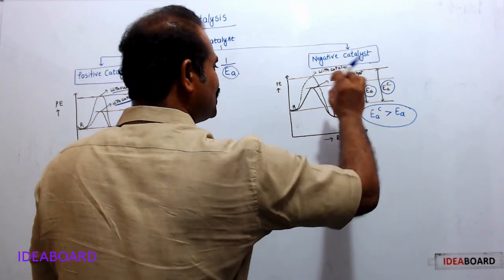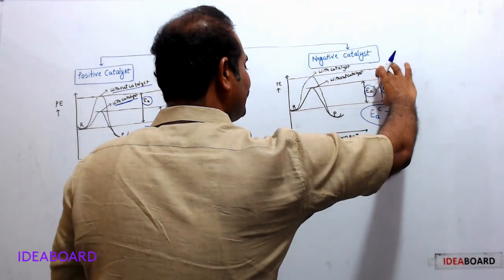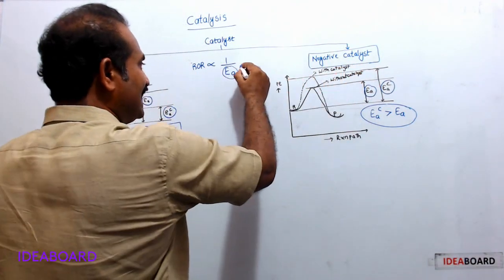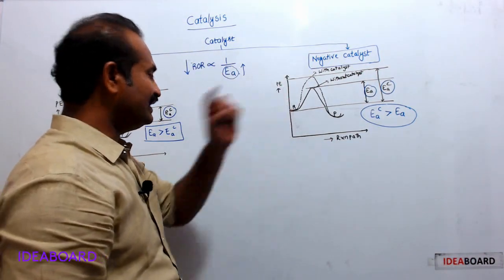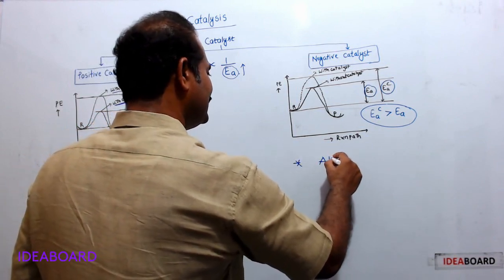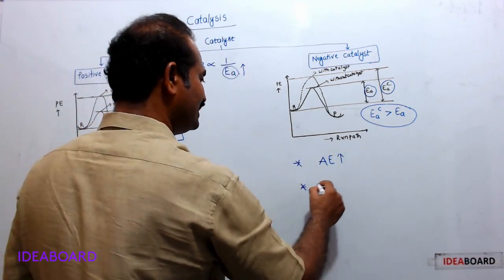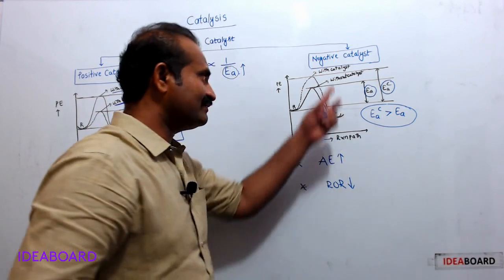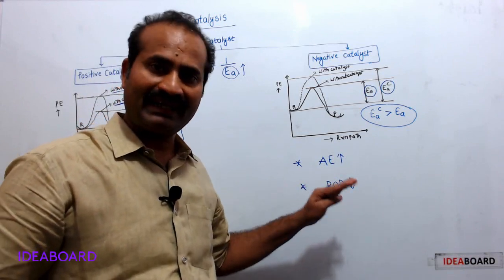It means it increases the activation energy, and as activation energy increases, rate of reaction decreases. In this way, negative catalyst decreases the speed of a chemical reaction.